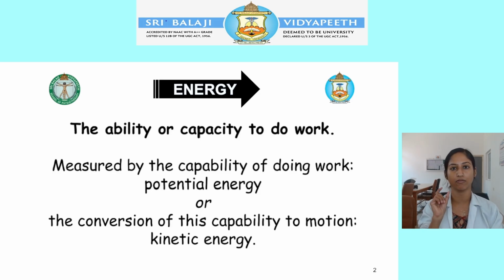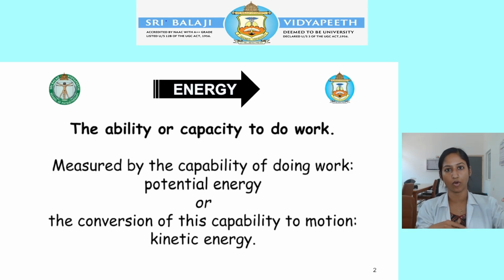Now, what is the definition of potential energy? Potential energy is nothing but an object having stored energy due to its position or state. I will give you an example. Think of a ball which is kept on a table. If you are not touching the ball, it is going to stay on the table. But if you move the ball, it is going to fall from the table and it is going to break something. If you are not moving it, the ball stays on the table because it has stored energy due to its position. That is what potential energy is.